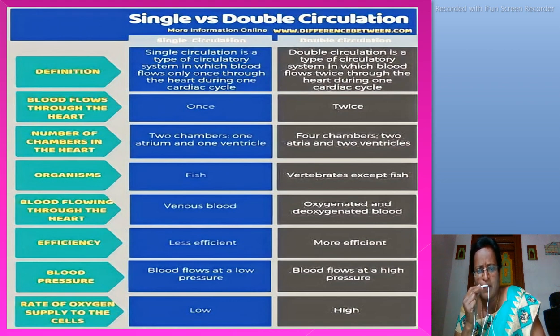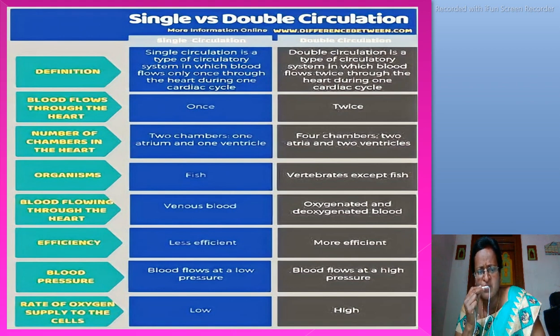In double circulation, there are four chambers. They are two atria and two ventricles.